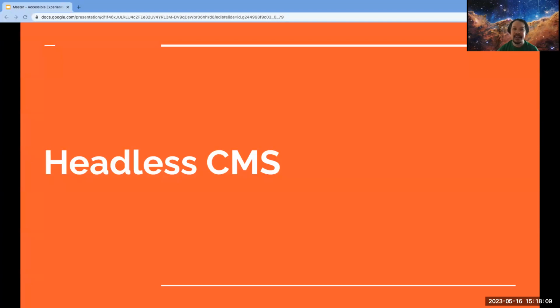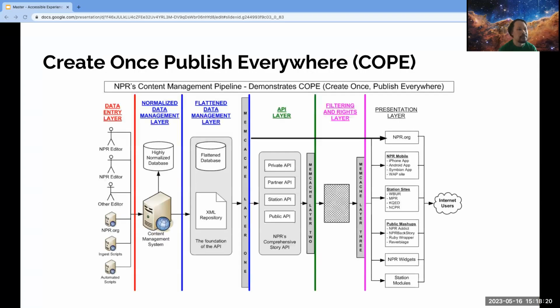And structured content can allow you to make the most of your content through adaptive design, but that adaptive design requires adaptive delivery. And that's where headless CMSs come in. Create once, publish everywhere was a model coined by NPR back in 2007. It represents the delivery of structured content objects to various different presentation layers or mediums. A headless CMS is designed to support this kind of delivery, which is enabled by taking a structured content approach to your objects.